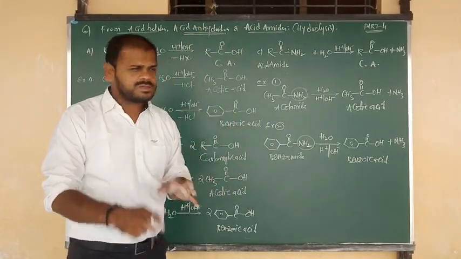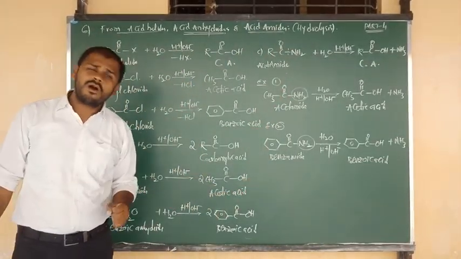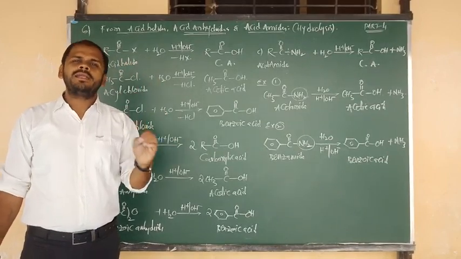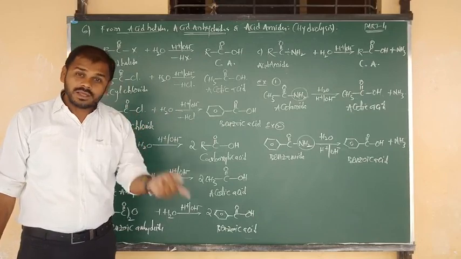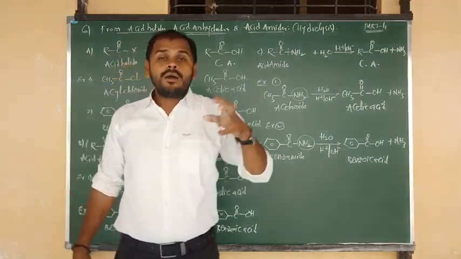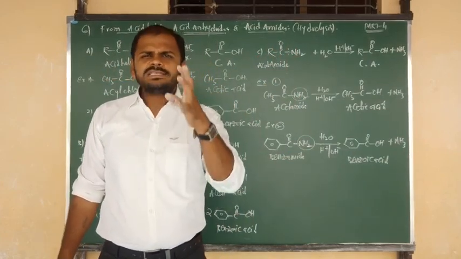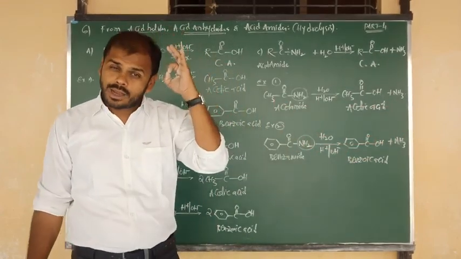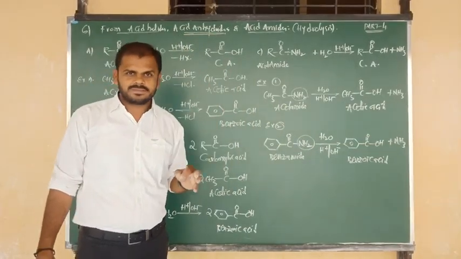All these four compounds, when they undergo hydrolysis in acidic and basic medium, form carboxylic acid. Must and should apply the common condition. So how many compounds? 4 compounds. All 4 undergo hydrolysis. But the question is, among these 4, which compound easily and fastly undergoes hydrolysis? Very, very important and so many times repeated question in the competitive exams.